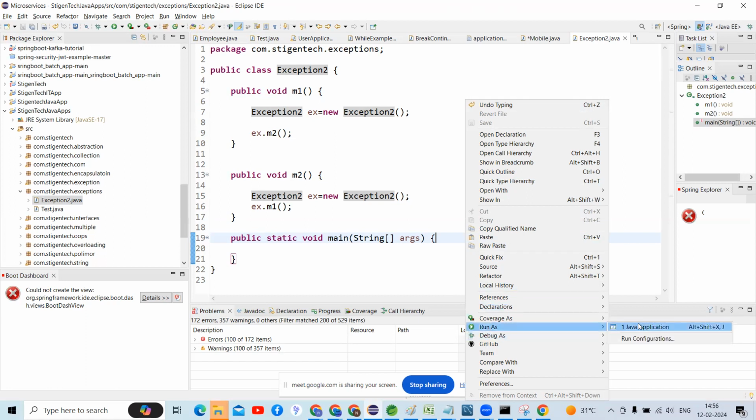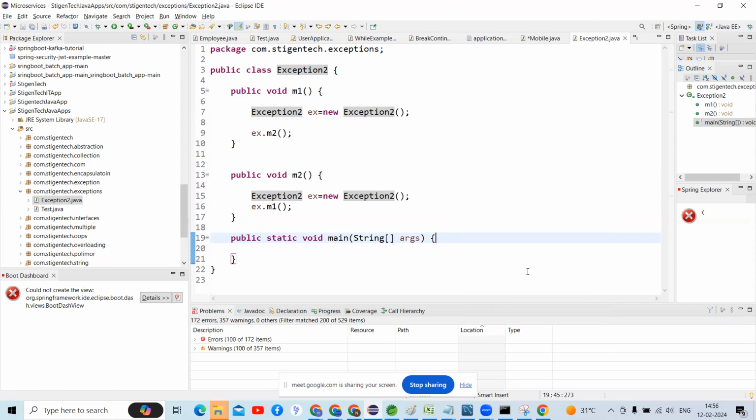Guys, identify what the output will be. I think OutOfMemory. Okay, why? First of all, observe here.